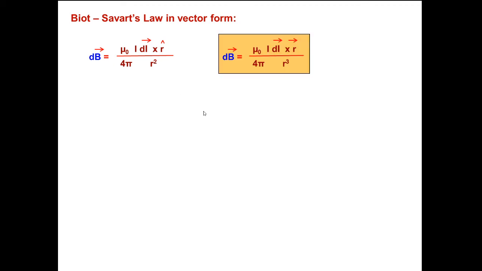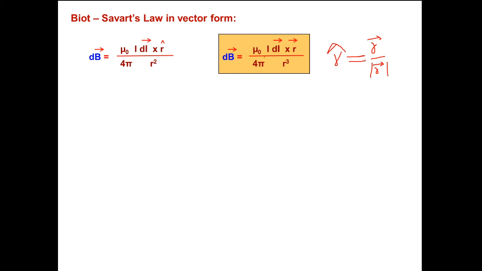Or we can write dB equal to mu naught by 4 pi I dl vector cross r vector by r cube, because we know r cap equal to r vector by magnitude of r vector.